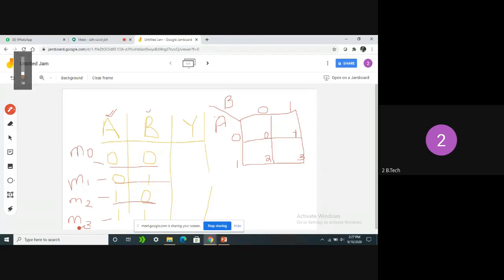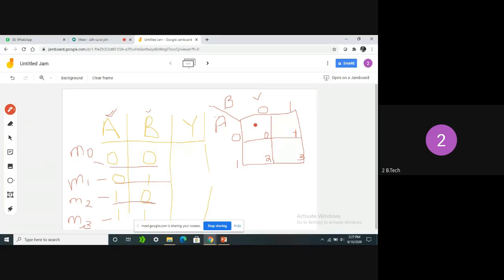See here, now tell me, if this is the AND gate, so this K map is for AND gate, so let it be Y. Now tell me, in the 0, 0 combination, each cell is filled with 1 if the output for that particular combination is 1. Clear all of you? Yes, sir.